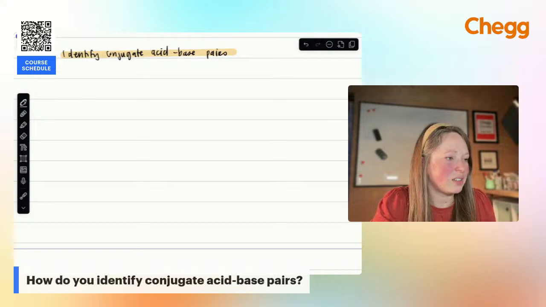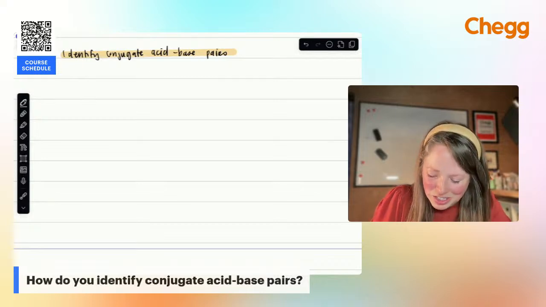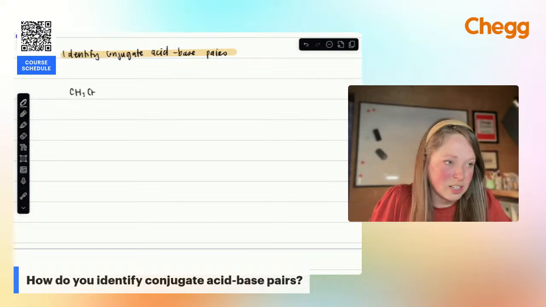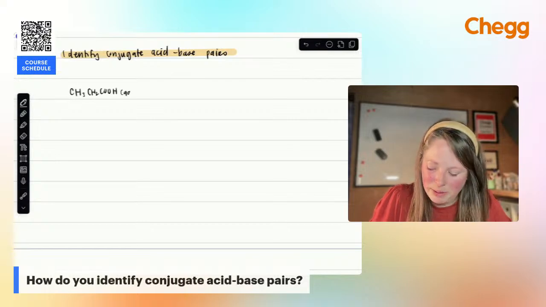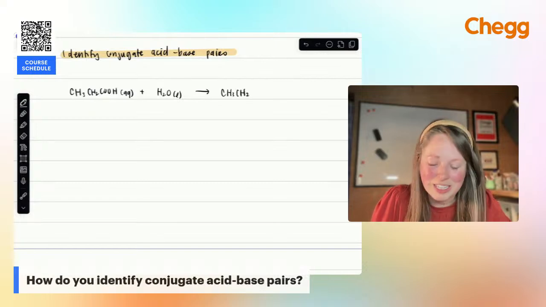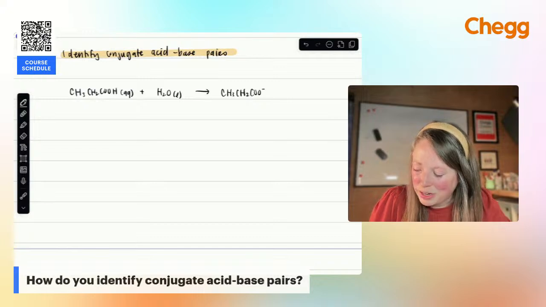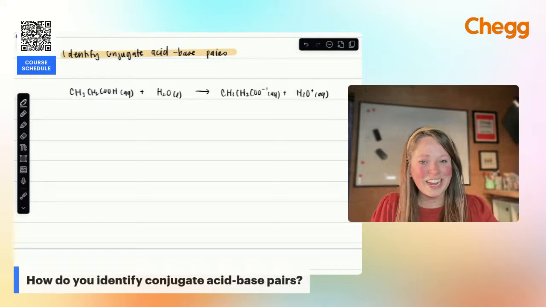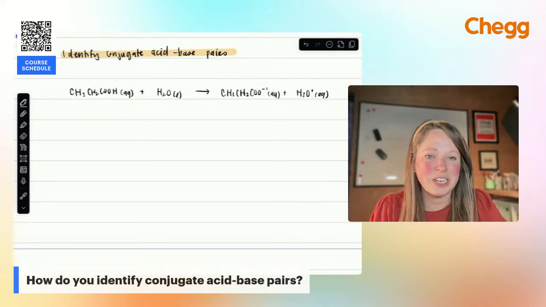Maybe I shouldn't have done this in the last couple of minutes. All right, we'll just write out this reaction. CH3CH2. I'm going to quickly write this out. If you can identify the acid and the base in this before I can write it out, please feel free to do that. The goal with these sessions is for me to go through problems where I hope that you are working through them as well, so that you really get the practice that you need with these topics. Tonight, we did a little bit of everything. If you would prefer a more focused session next time, we can do that too.